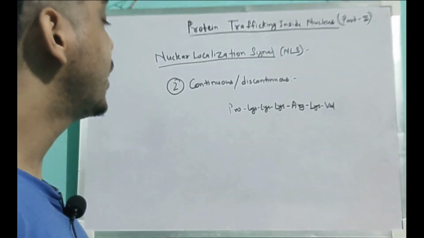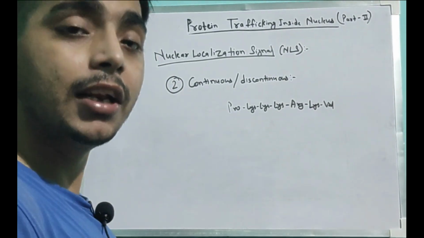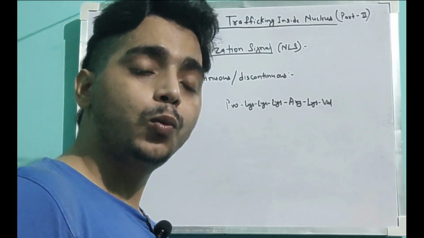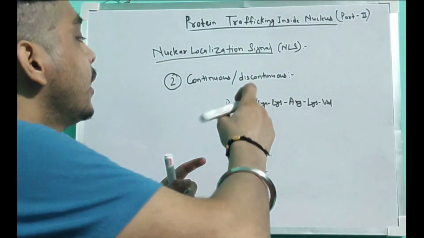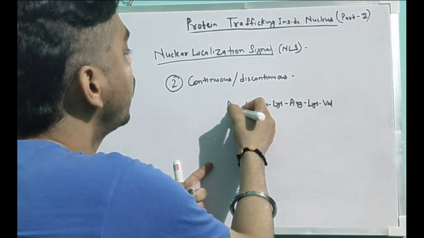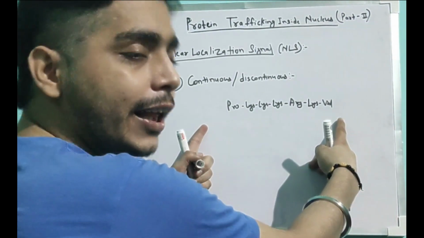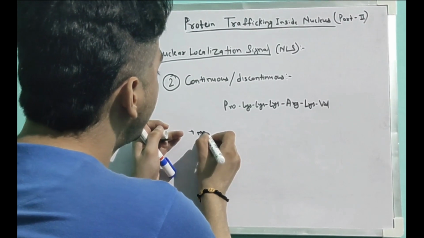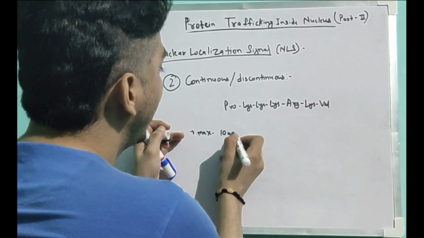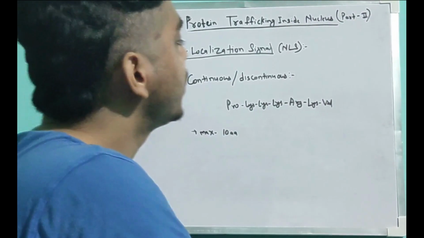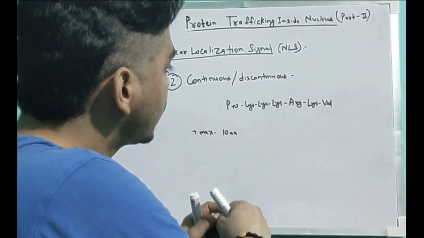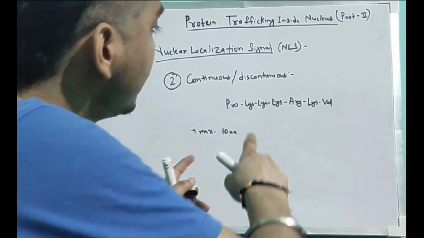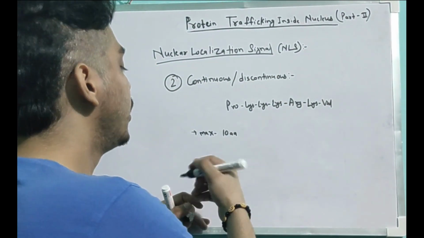Friends, our second point is that this 7 amino acid sequence can be continuous or discontinuous. What does it mean? It means that it is not necessary for this sequence to be together always. This sequence could be interrupted by a maximum of 10 amino acids. Even if we place 10 amino acids in between, and the sequence is present inside the protein, this protein will still be able to move inside the nucleus.